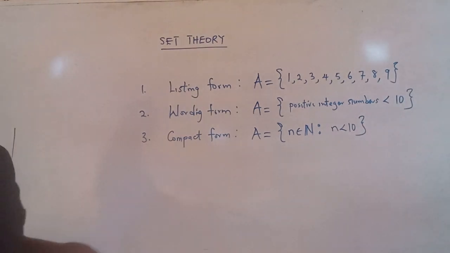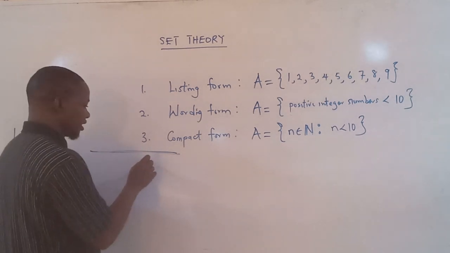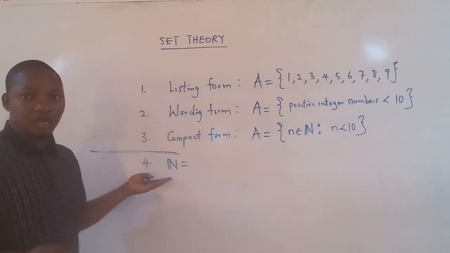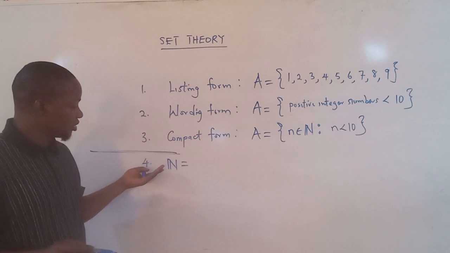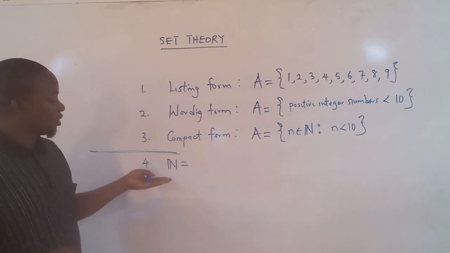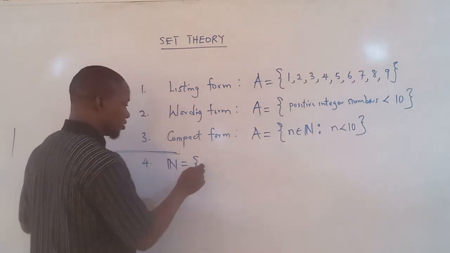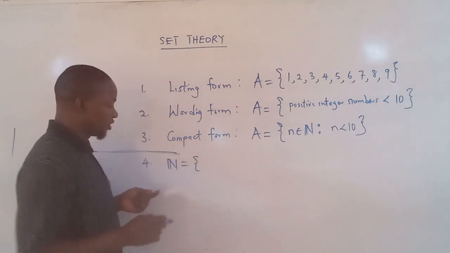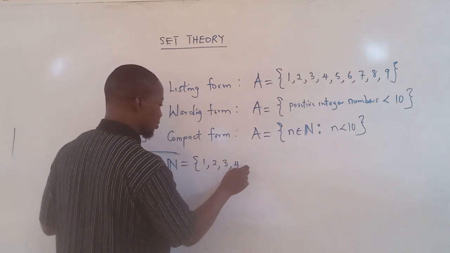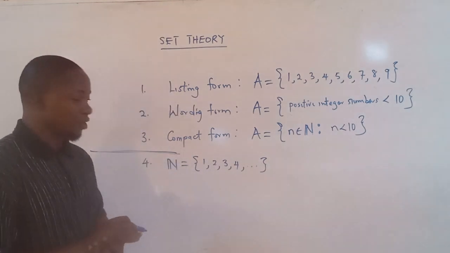So I will continue the example, but we show that they are different. We'll call this example 4. What we want to do is to give examples of the six conventional numbers that we have, and then represent them using any of these forms. So the natural numbers: we said earlier in the definition that it's the set of numbers 1, 2, 3, 4, dot, dot, dot, which continues to infinity.